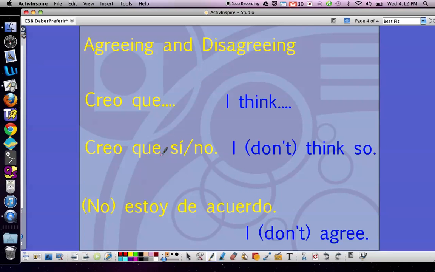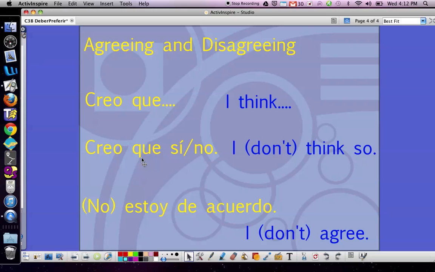The last thing we're going to talk about are some phrases that help you agree and disagree. The first phrase is creo que. Creo que means I think, and I can put anything I want after I think. If I think that you are pretty, I can say creo que tú eres bonito, or bonita if you're a girl. If I think you are right, I can say creo que tú tienes razón. It's that simple. Notice in this case I do conjugate the second verb, but that's because of the que. I'm not putting two verbs right next to each other like I do in deber.